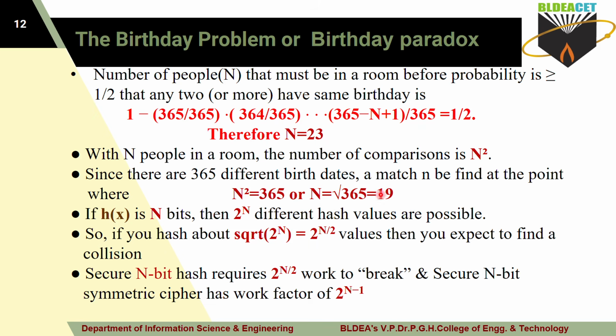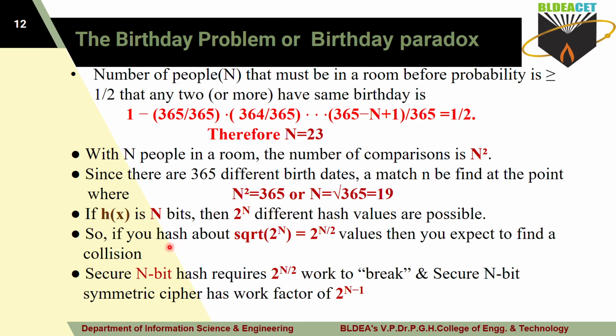Okay, so where is it related to the hash function? Wait, I'll tell. For example, h of x is the hash function. It is used for n bits. You want to calculate the hash of a message which contains n bits. For those n bits, if you want to find the hash value, how many hash values are possible? Then 2 to the power of n different hash values are possible for n bits. For n bits, how many hash values will you get? That is 2 to the power of n here.